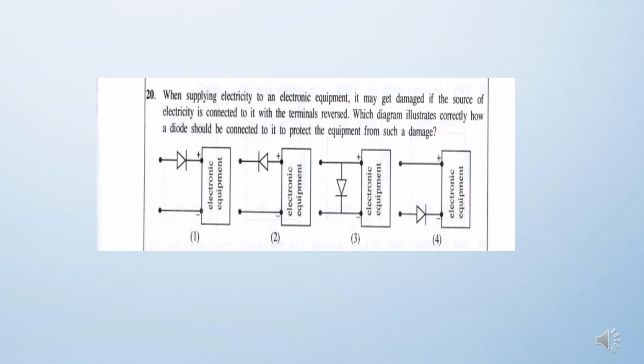Here is some data: the source of electricity is connected with the terminals reversed. That is the hint. So we have to select an instrument which does not allow current to flow when the terminals are reversed. That is a diode. Already you know current flows from the positive terminal to the negative terminal. The diode should be connected to the source at the positive terminal in the correct way. Then the answer is the first choice.